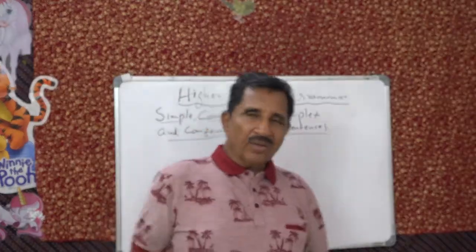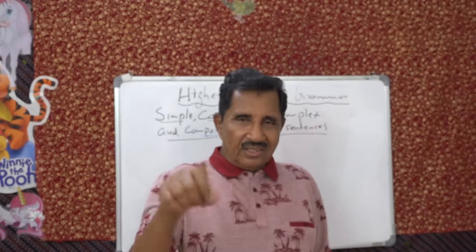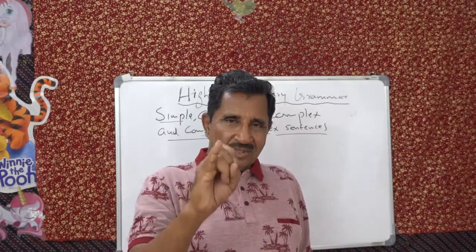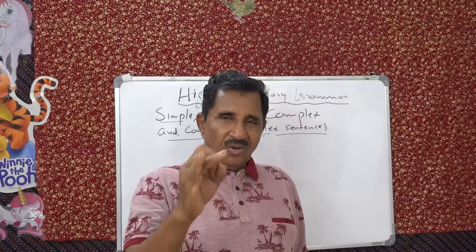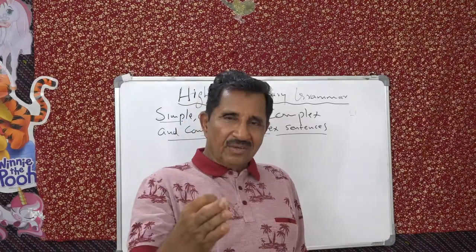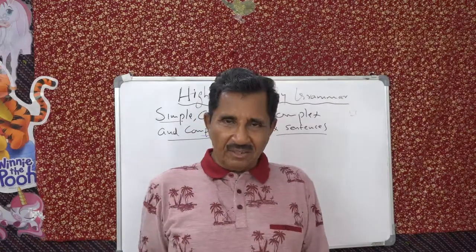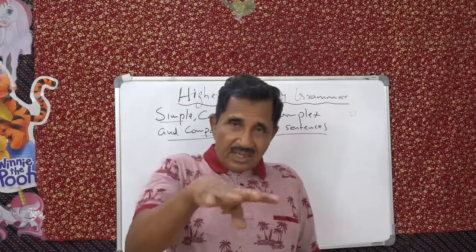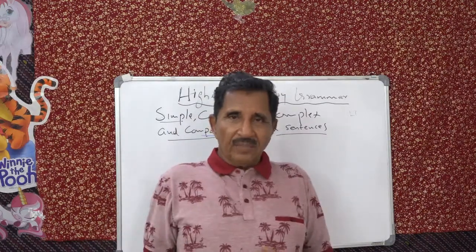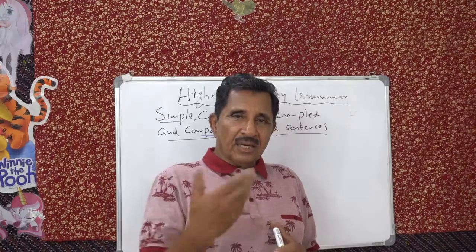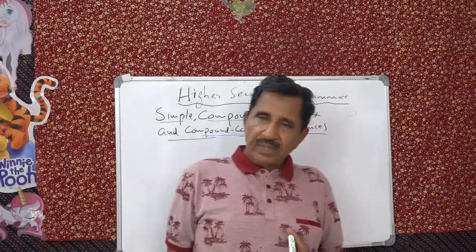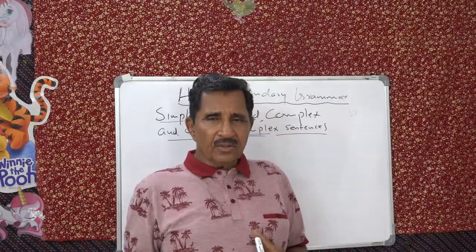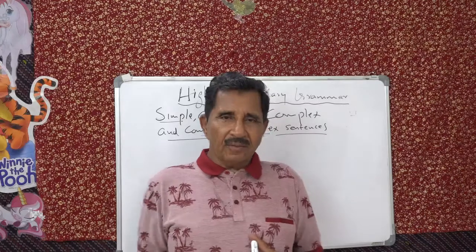Okay? So according to the meaning and order of words in a sentence, you have 4 kinds: statements, questions, yes or no, as well as WH, imperative sentences and exclamatory sentences. Remember, when we were doing direct speech and indirect speech, this classification was very important, because statements we start the indirect form with that, the yes or no we start with whether, and WH you use the WH word itself.